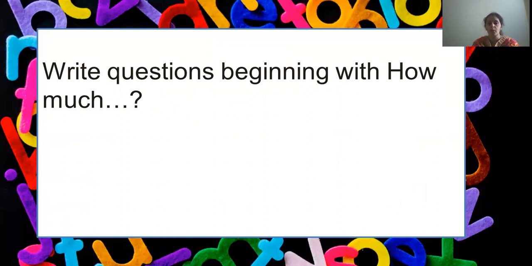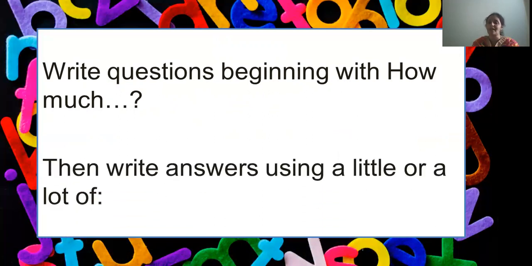We have to frame questions using how much, and we also have to write the answers using a little or a lot of. Now, this is chapter 28. So open your Active English book, and write the date on the top.